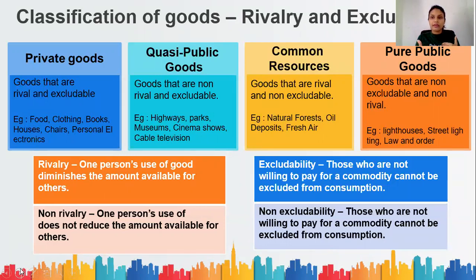You want to use the highway, but if you're not willing to pay for using the highway, you are excludable. And the opposite of excludability is non-excludability. That means if you are not willing to pay, it doesn't mean they can exclude you from consumption.